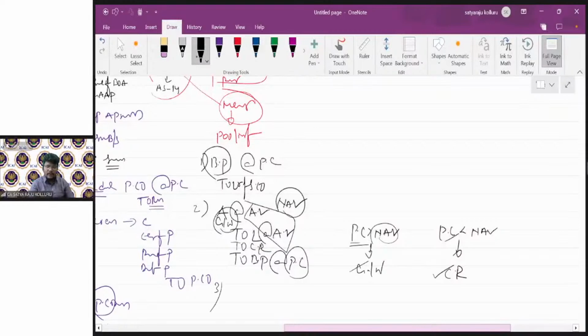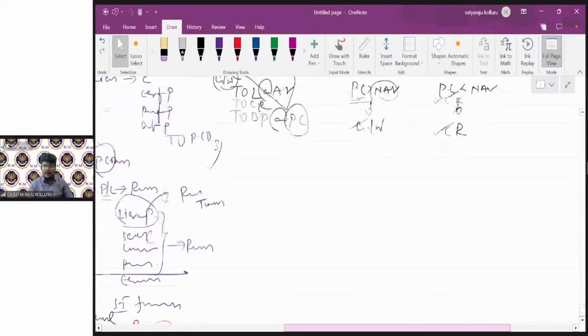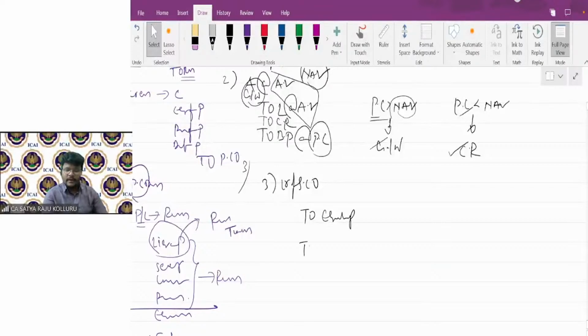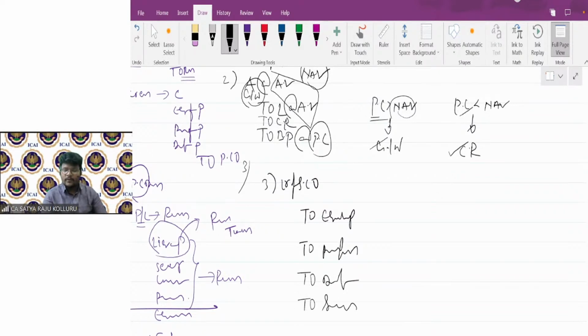Coming to the third entry, that is settlement to the liquidator. At the time of making settlement to the liquidator, you should pass the following entry: liquidator of selling company. If you are issuing equity share capital, to equity share capital; if you are issuing preference share capital, to preference share capital; if you are issuing debentures, to debentures; if you issue such shares at a premium, to securities premium; if you issue such debentures at a discount, discount on issue of debentures; along with this, if you pay cash also, to cash. That's it.